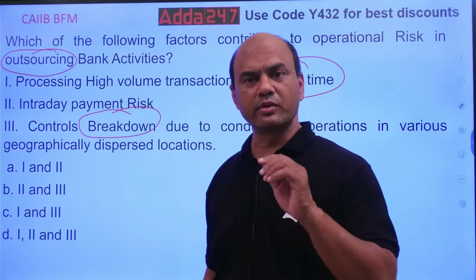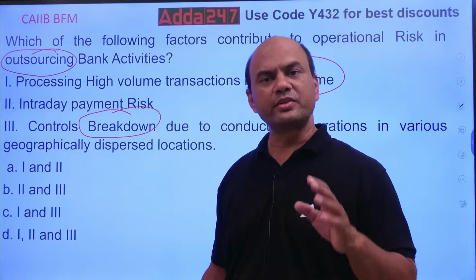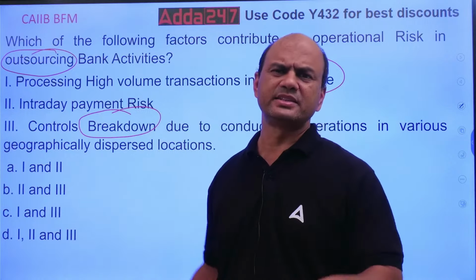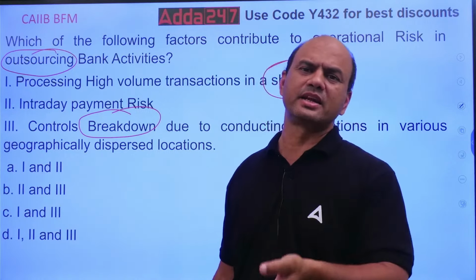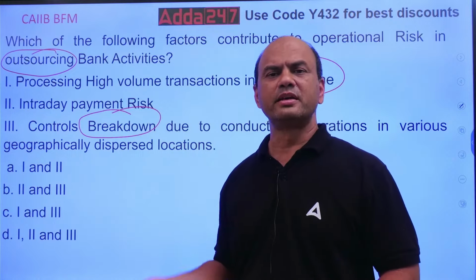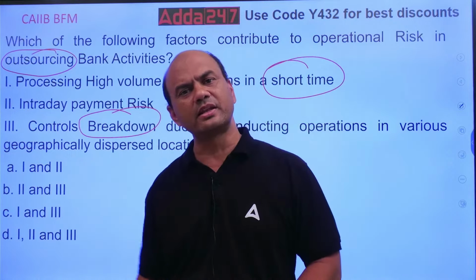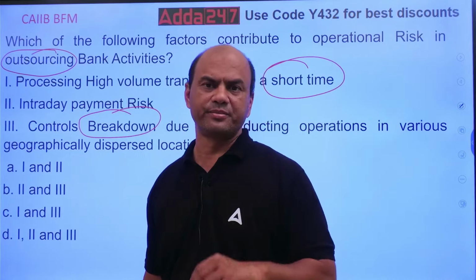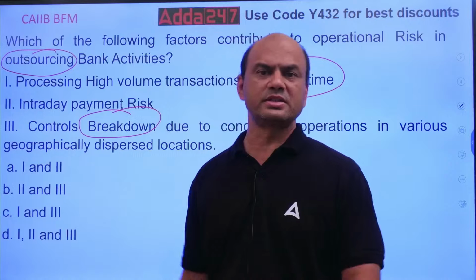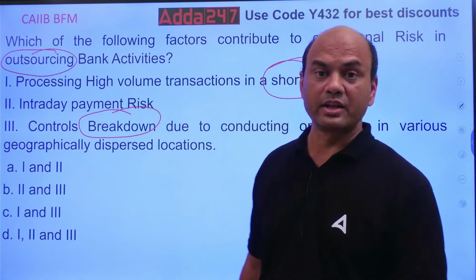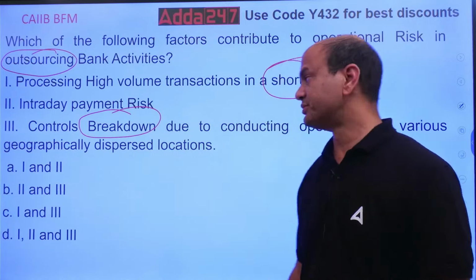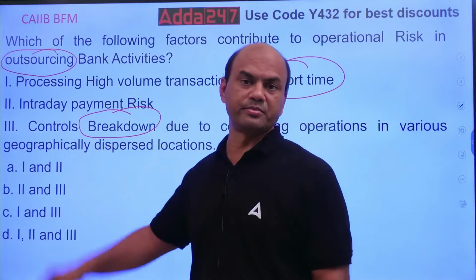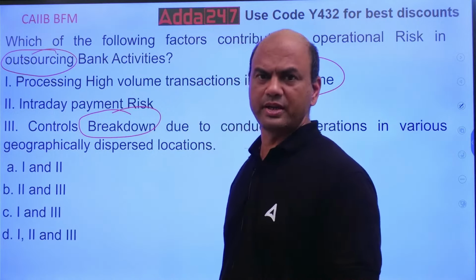You are only in one location. I can transfer this job to 10 guys in different locations. One in Delhi, second in Rajasthan, third in Mumbai, fourth one in Chennai, fifth one in Kerala, somebody in Karnataka. So I might transfer it to 10 locations. So if I transfer it to various locations, there will be a controls problem, right? Controls will be, definitely it will be there.